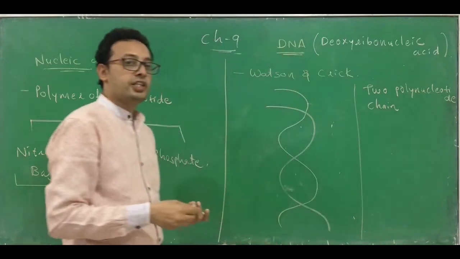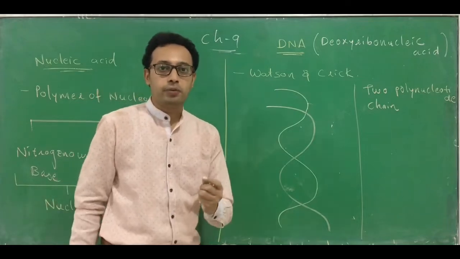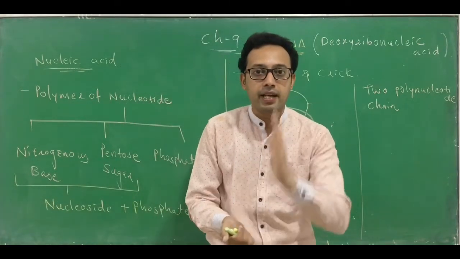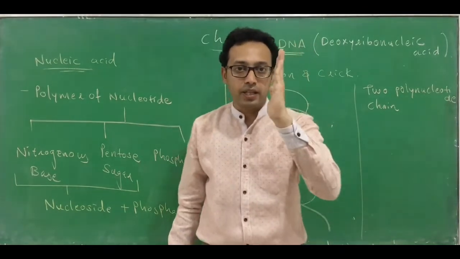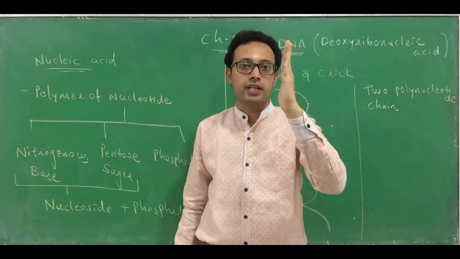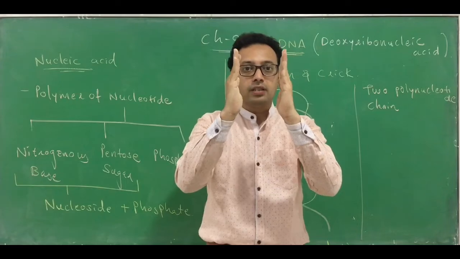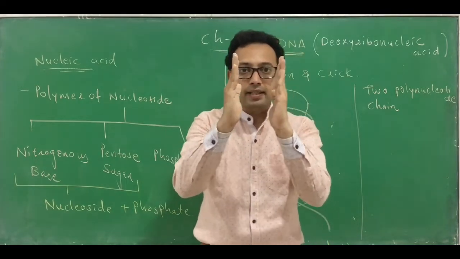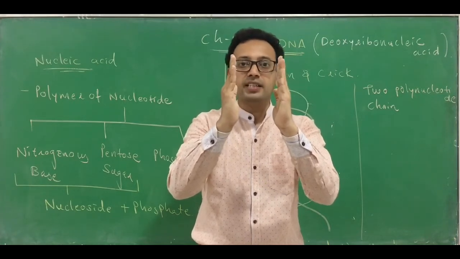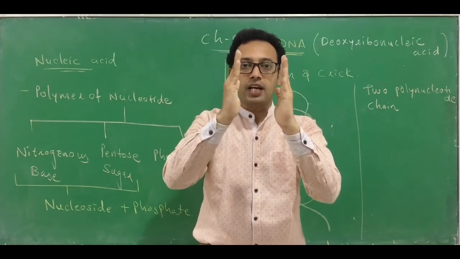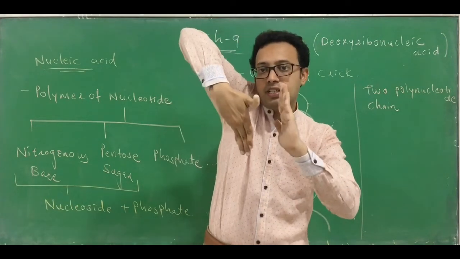Okay, these polynucleotide chains are running in opposite directions. Let's say this is my hand and this is my other hand. Assume that this is one polynucleotide chain, and assume that this is the second polynucleotide chain. Now here, both the hands are parallel, meaning both the chains are parallel. But such an arrangement you cannot find in the structure of DNA. Instead of that, you can find another arrangement, that means an opposite arrangement, like this kind of arrangement.